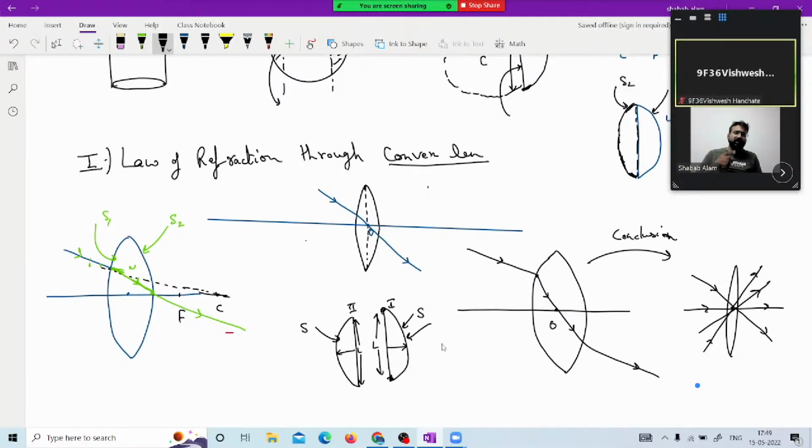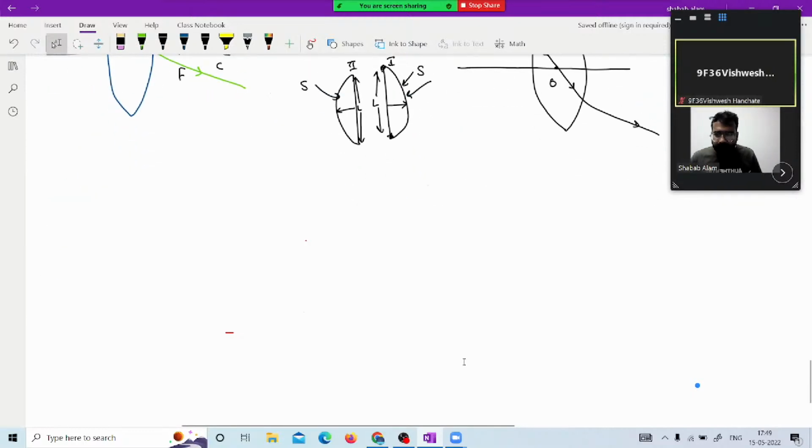So that is why the name is convex lens. Try to note these words down on how to detect convex or concave, because it is very essential to understand. If I give you convex concavo or concave convexo type of lens, you won't be able to judge which kind of lens it would be. So for that, always remember the concept by which we decide whether it would be a convex or a concave lens.